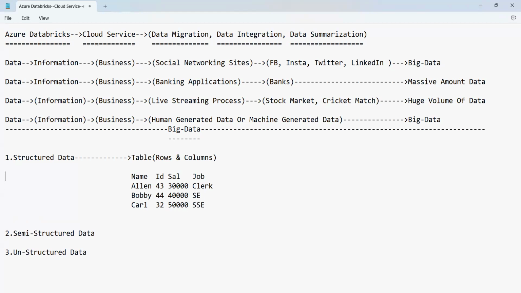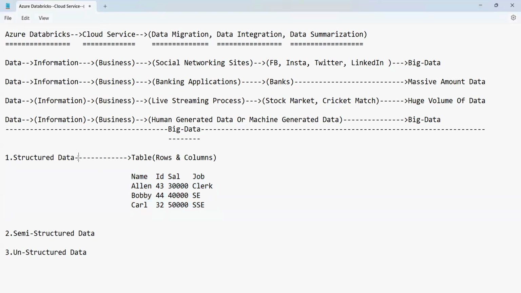So this is nothing but basically what is called structured data, where you have a collection of rows and columns. Rows and columns, that's it. So this is called structured data.